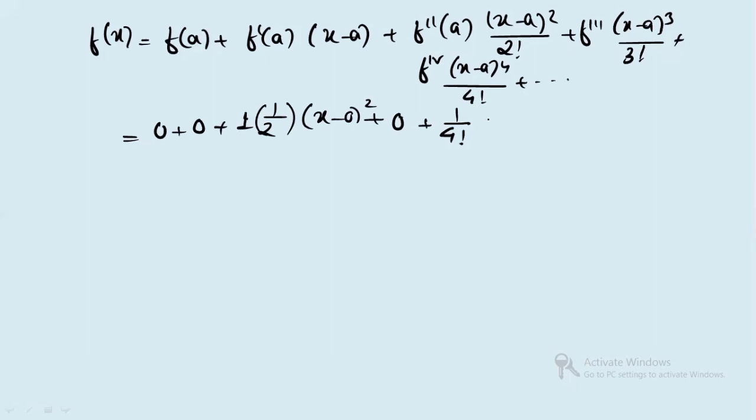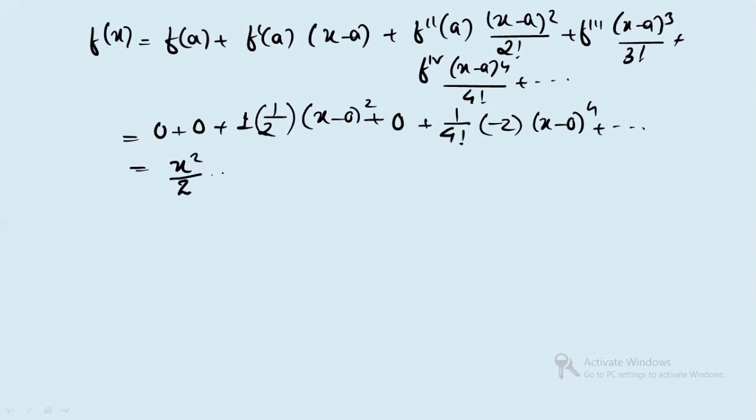And here what you got? Minus 2 was there, the value on 4 times differentiation, and this is x minus 0 whole to the power 4 and so on. This will give you x square by 2, the first term.